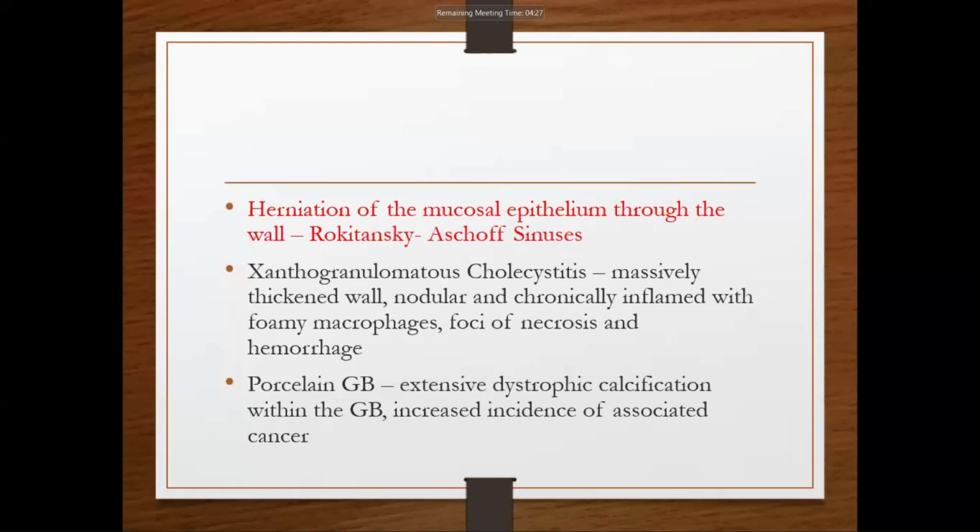This condition is known as xanthogranulomatous cholecystitis.